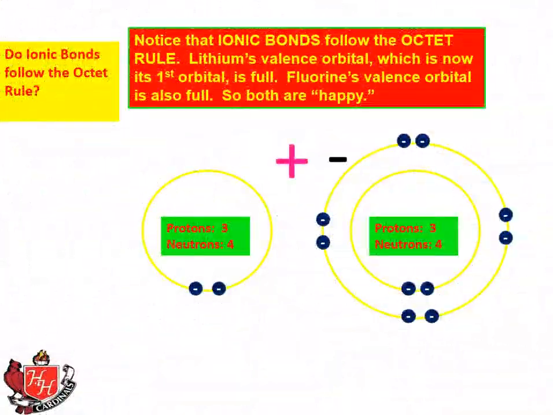Okay, notice that ionic bonds follow the octet rule. Lithium's valence orbital, which is now its first orbital, is full. Fluorine's valence orbital is also full, so they are both happy.